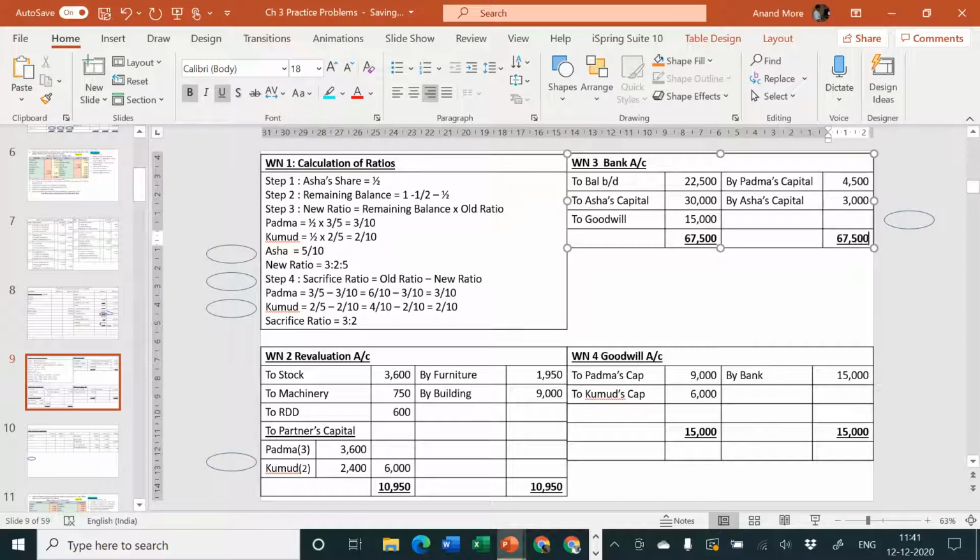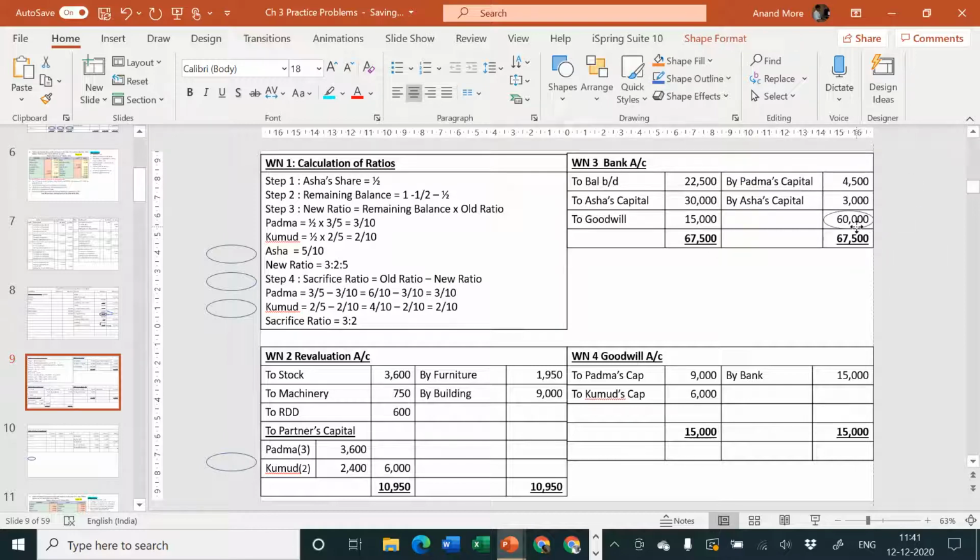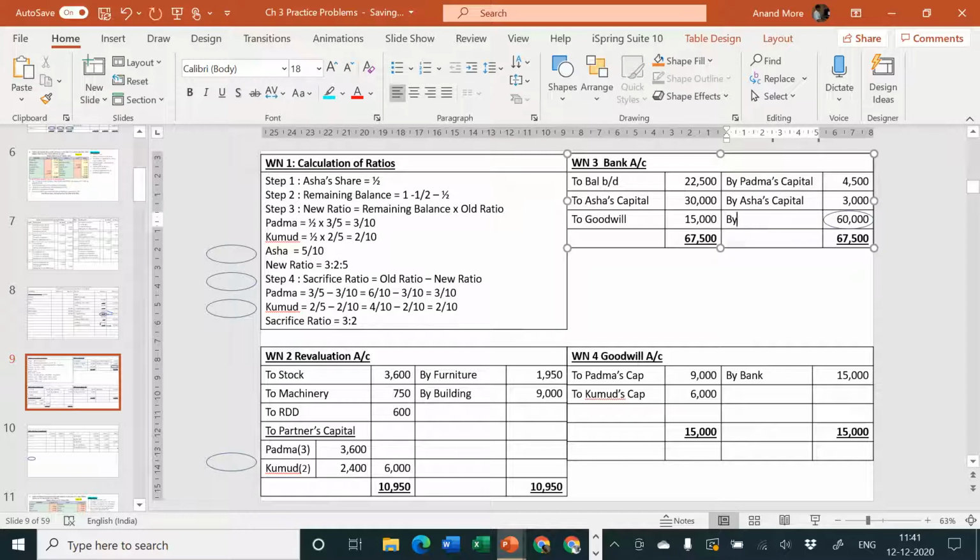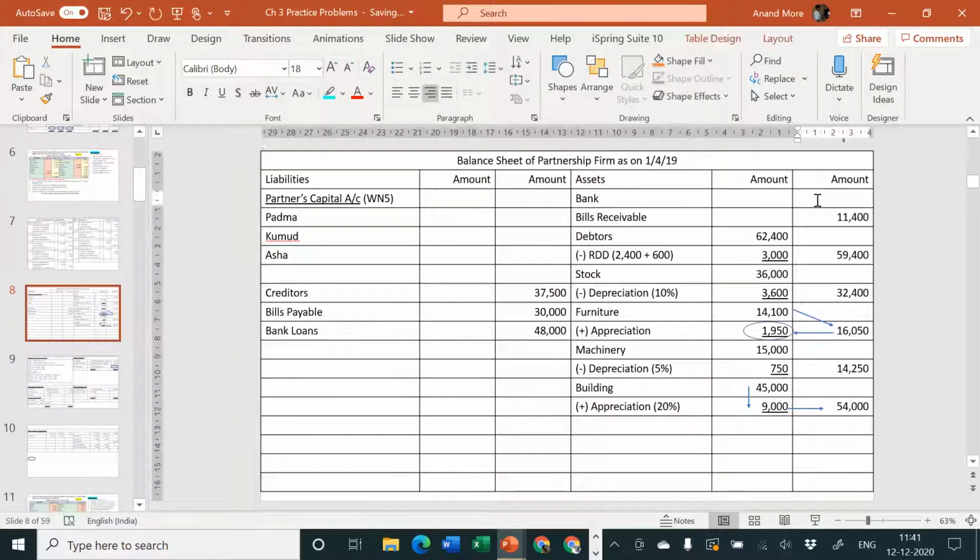From 67,500, Padma and Kumud have already withdrawn some amount of money, that is 7,500 is already gone. So remaining is how much? 60,000. 60,000 is not a given figure, it's a balancing figure, and as I have taught you in the earlier problem also, whenever there is a balancing figure it should be encircled. It becomes easy for us to tell the examiner how we arrived at the figure, by balance carried forward. If it's a balance, it should go to balance sheet asset side. In the balance sheet on the asset side you will write 60,000 directly in the outer column.